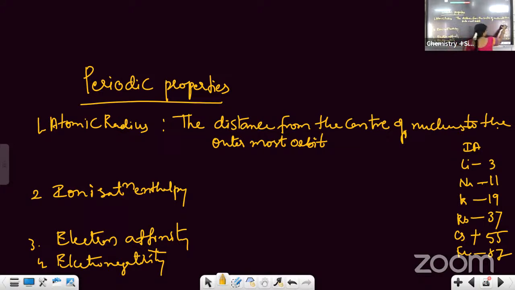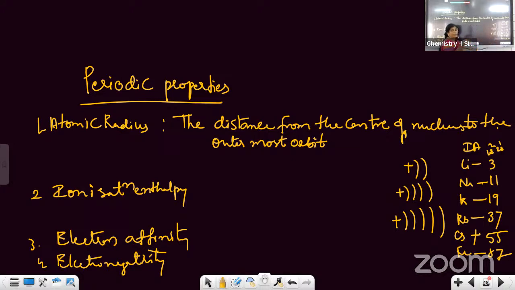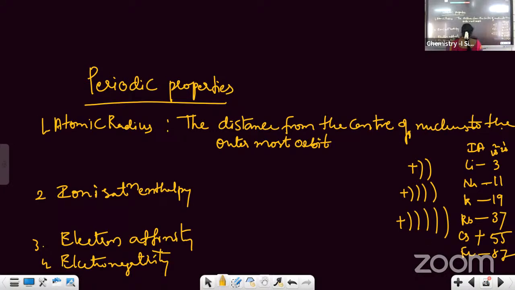Now when you are moving from one element to next element, for example, take lithium atom. This is lithium. How many orbits are there? Configuration क्या है? 1s2, 2s1. You take sodium. Is it not? When you are moving from one element to next element, the atomic number is increasing, matlab the number of electrons are increasing. When number of electrons increase, what happens? The number of orbits also increases, the shells also increase. This is the case in the group. So on moving down the group, what happens to the atomic radius?